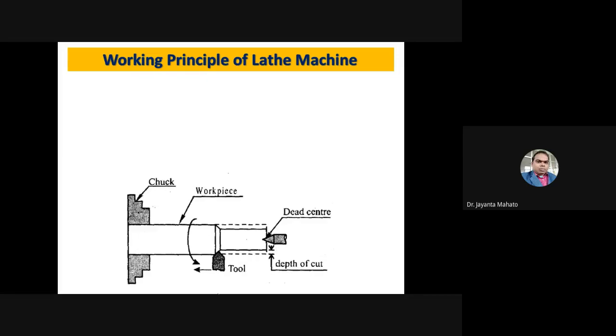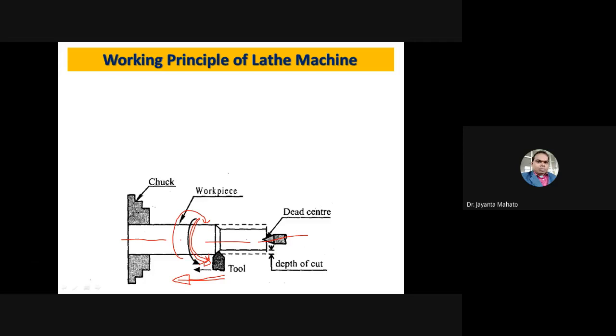Okay. Now the working principle. In the lathe machine, the work will rotate, like this, in this direction or in this direction. The tool will travel parallel to the axis of the specimen, the axis of the machine.